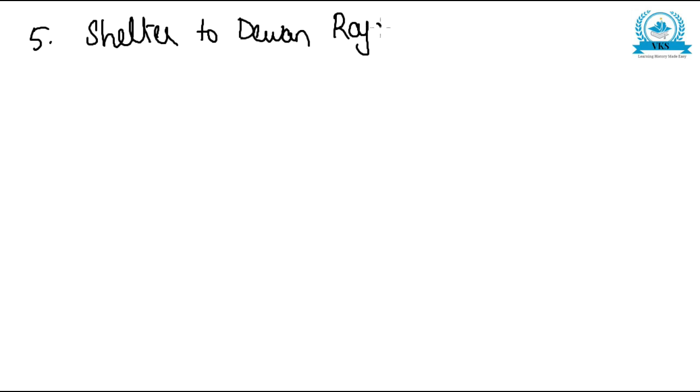Now the fifth reason is shelter to Dewan Rajavallabha. Now let us see what is this point. Dewan Rajavallabha had not settled his accounts of his office.